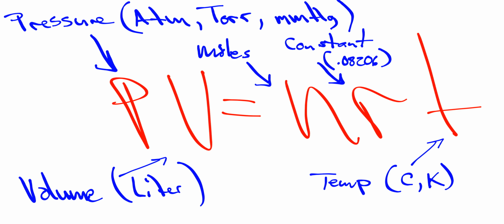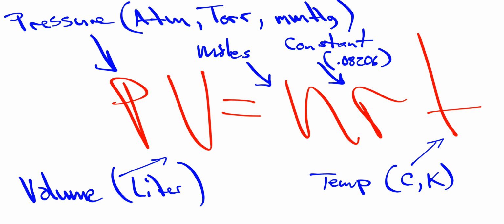So just to get this up front and out of the way, Chapter 10 is pretty much all about one mathematical equation and the application of this equation that we call PIV-NERT. PIV-NERT is short for PV equals nRT, and it's the ideal gas law as well.